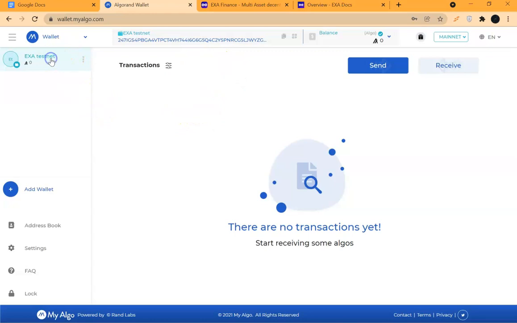Note, this is the wallet you just created, named EXA Testnet. You can always rename it, somewhere here. So we are in the mainnet right now. We don't have any business with the mainnet. We created this wallet purposely for the testnet. So you come here and select testnet. All right, and you are now in the Algo testnet.